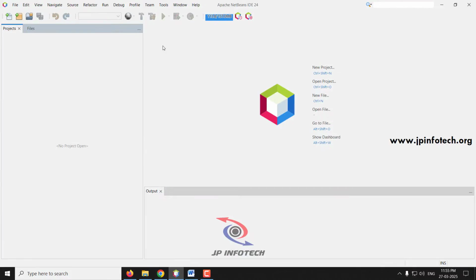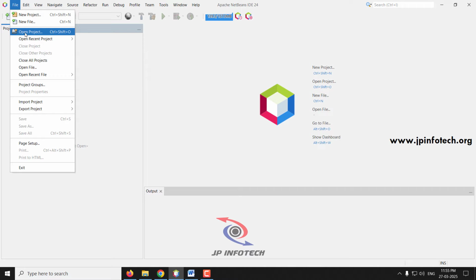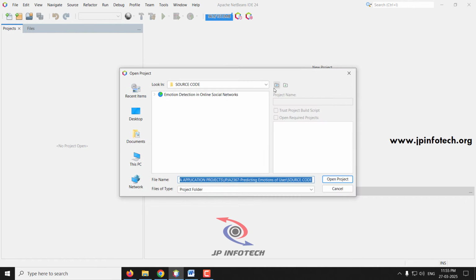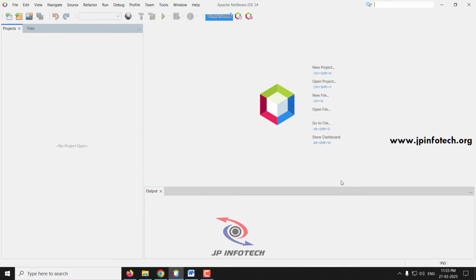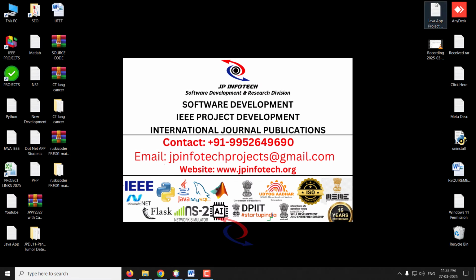So first open your Apache NetBeans IDE 24. Now we need to import the project into the NetBeans IDE. Just go to the File menu and click Open Project. Now go to the project source code location. Inside that we have the emotion detection in online social network. Select this and click Open Project. Now kindly wait till the complete project is loaded into the NetBeans IDE. Here you can see the progress of it. Meanwhile, let us attach the database.